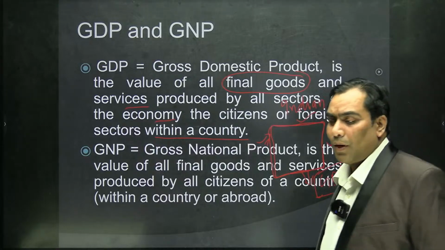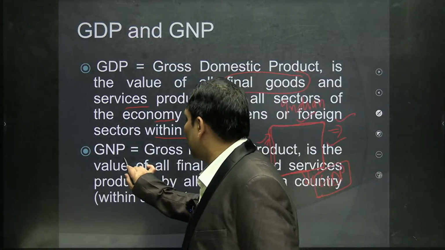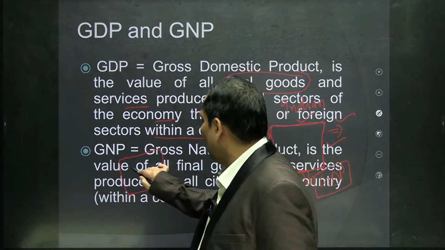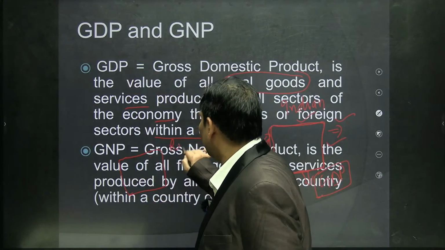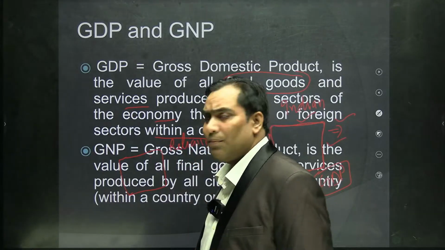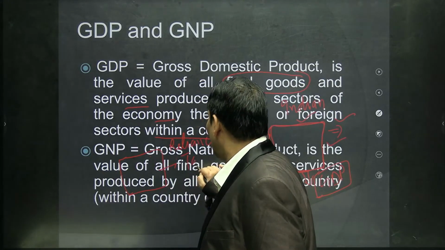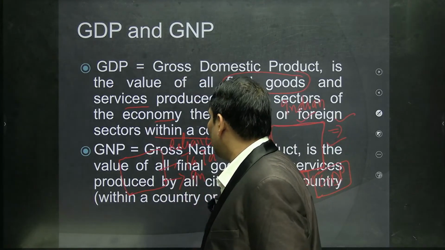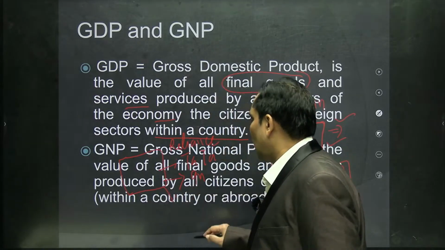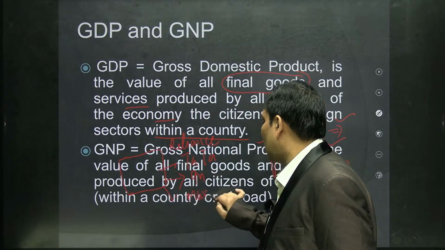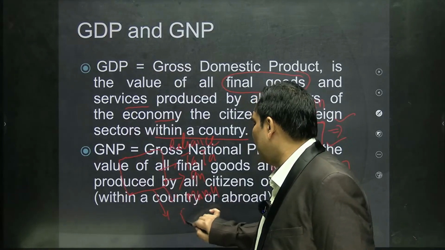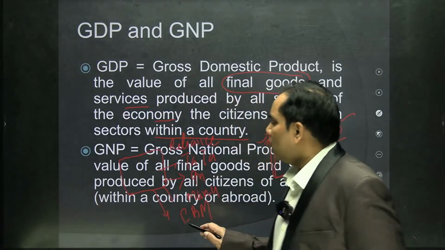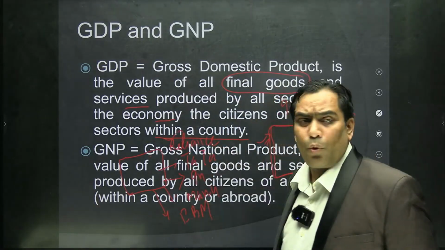I am going to repeat once again. Suppose this is the economic territory of India, and in this economic territory, Reliance Industry is there, Tata Industry is there, Infosys is there, manufacturing industries are there, IBM is there, and all these industries are producing.